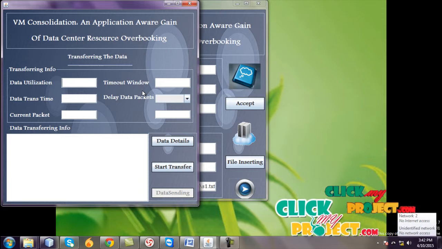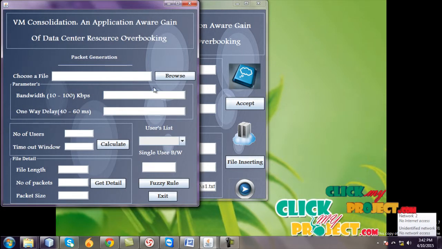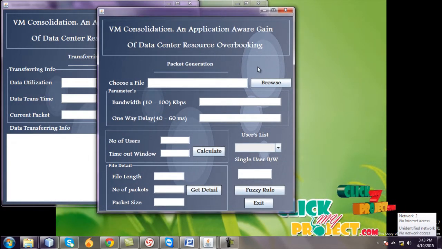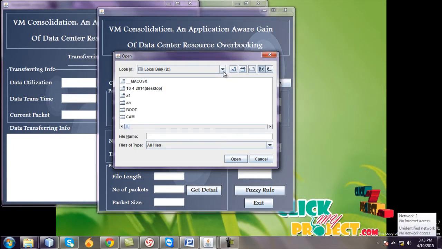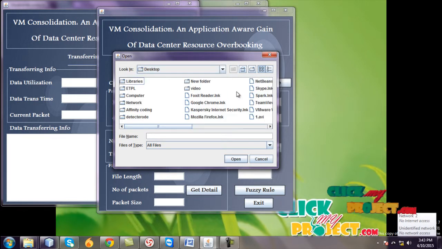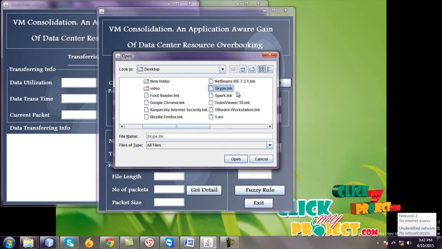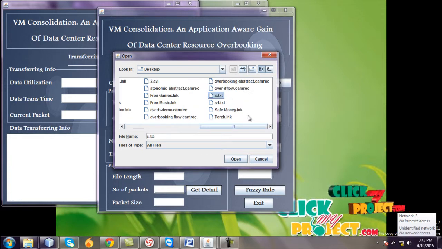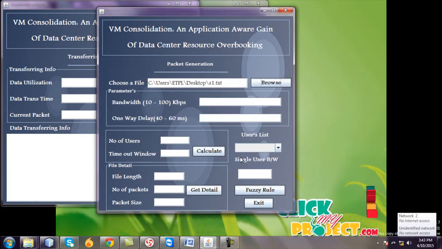One data packets sent to receiver side, and go to data details and browse any text file and select the s1.txt file.